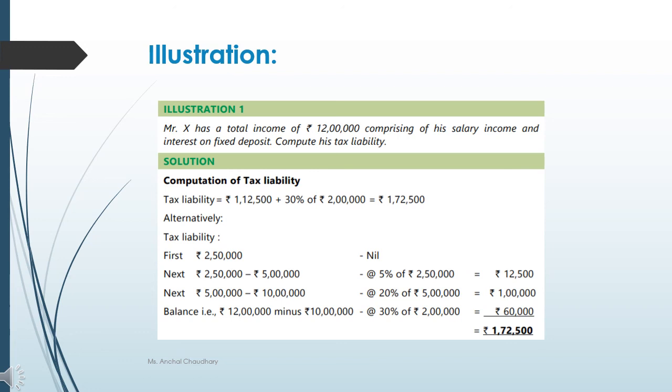So that will be your 2 lakh. So on 2 lakh, your tax liability will be computed at the rate of 30%. That will be 60,000. So your total tax liability is 1,72,500. So students, this is how you have to calculate your tax liability.